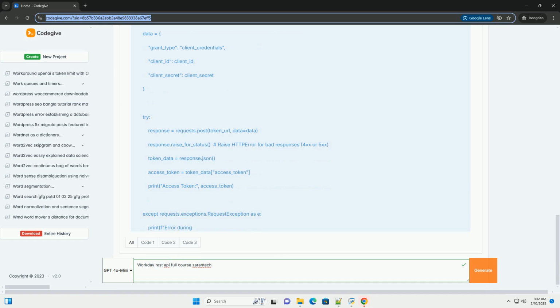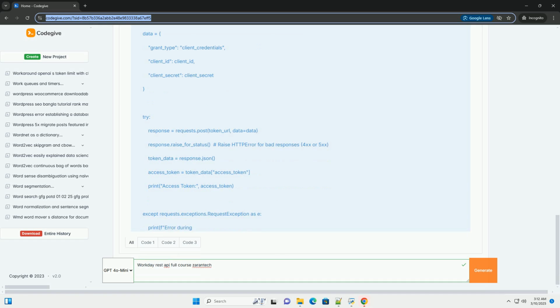Webhooks/event subscriptions, if applicable: Workday may support webhooks, allowing you to receive notifications when specific events occur in Workday. This is much more efficient than polling the API for changes. Configuration varies, but generally involves registering a URL with Workday that will receive the webhook notifications.